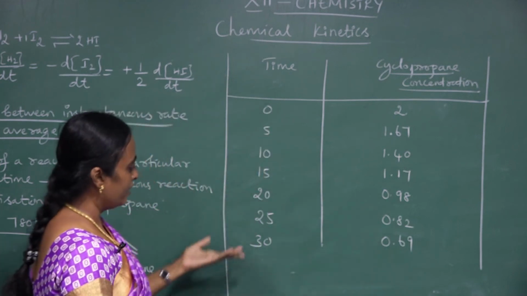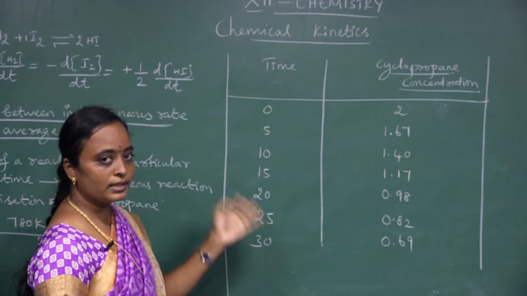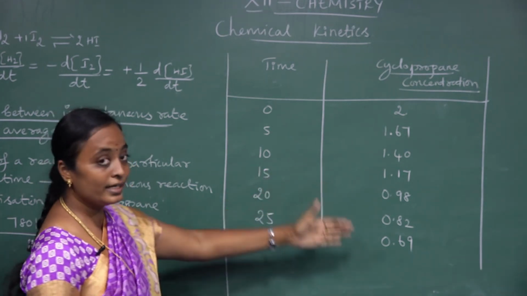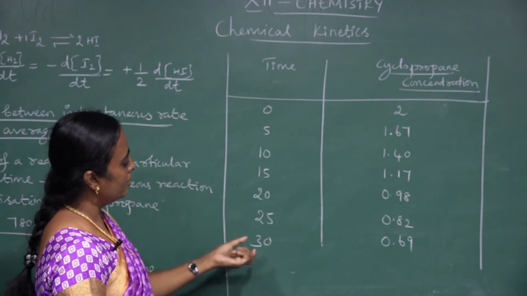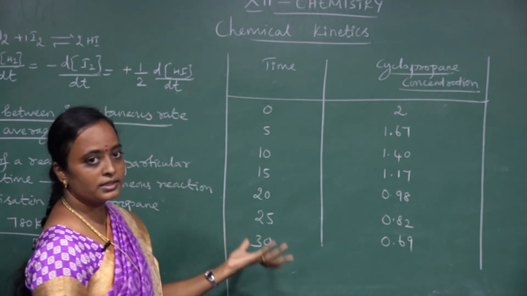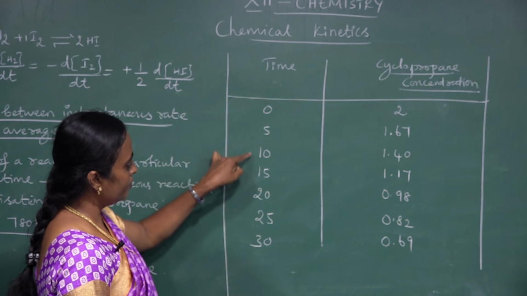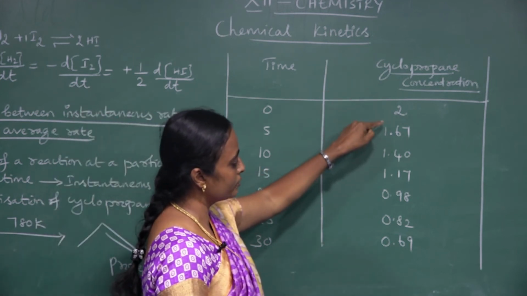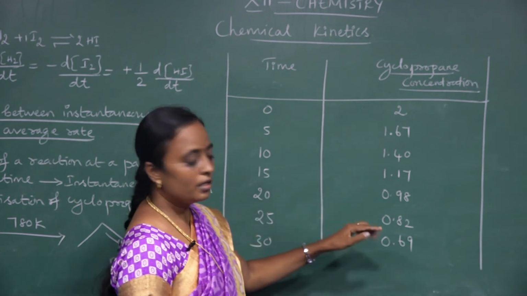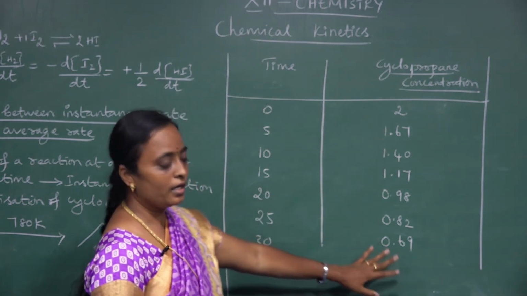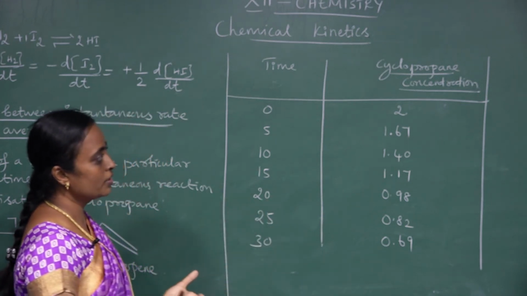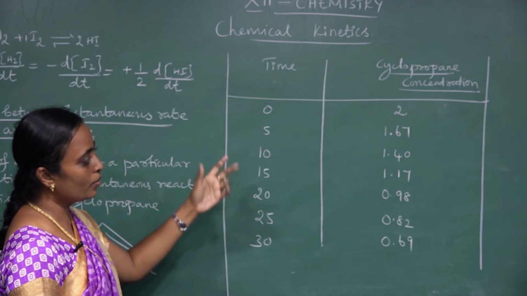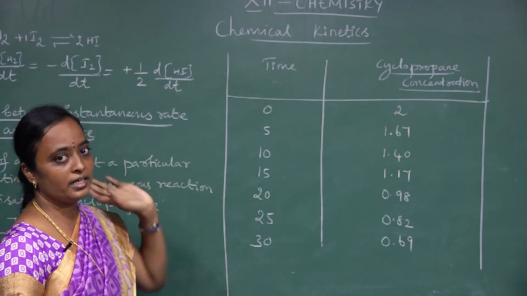So you can ask, Miss, are we taking only 30 minutes? As time proceeds, the concentration will keep decreasing until it reaches some value. I am just considering 30 minutes. As time proceeds, the concentration of cyclopropane from 2 goes on decreasing and reaches 0.69. From that we are going to calculate the average rate of the reaction, and we are going to get the instantaneous rate also.